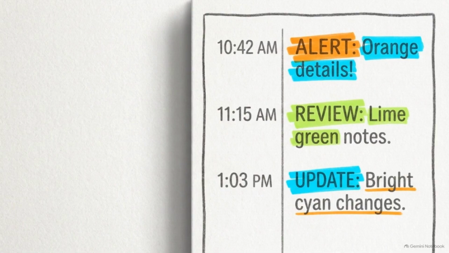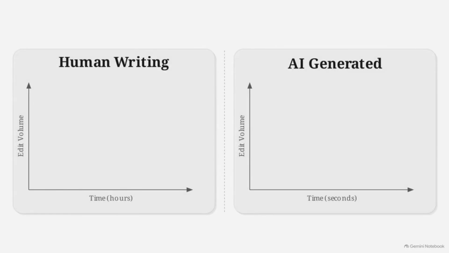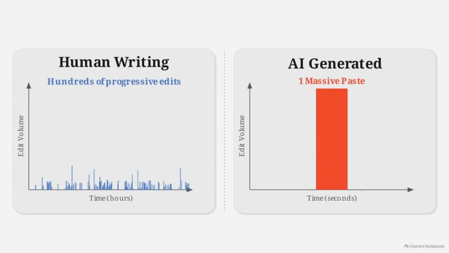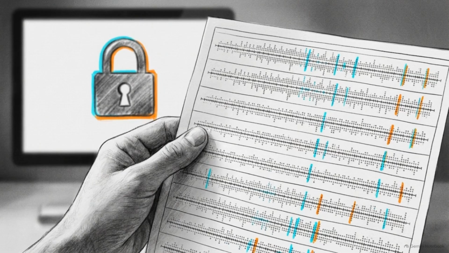This split screen timeline shows the difference between human writing and AI. A document you wrote will show hundreds of tiny progressive edits scattered across hours. A pasted AI document shows a single massive edit at one moment in time. Create a dedicated folder and immediately save screenshots of your version history. You want a copy of this data now in case your access to school or company accounts is restricted during an investigation.